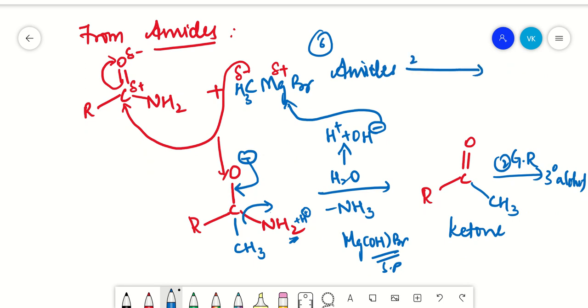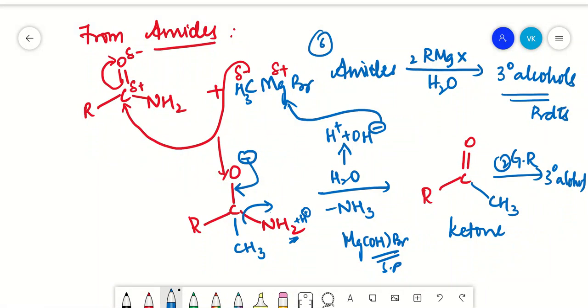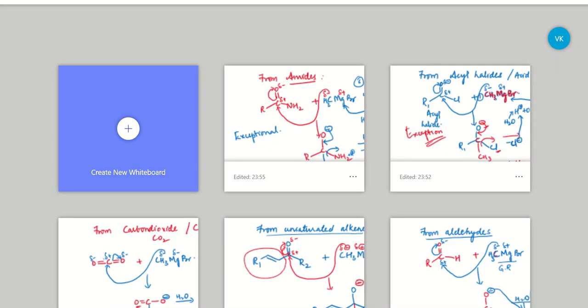Amides with 2 moles of RMgX, that is your Grignard reagent, in the presence of water solvent, give you tertiary alcohols as your products. So these are your products with amides, right? This is also an exceptional case where you use 2 moles of Grignard reagent, right? Now what else do we have here? What else can we explain with this?